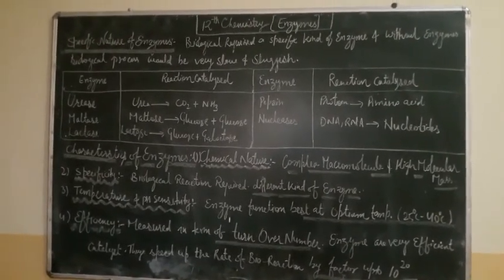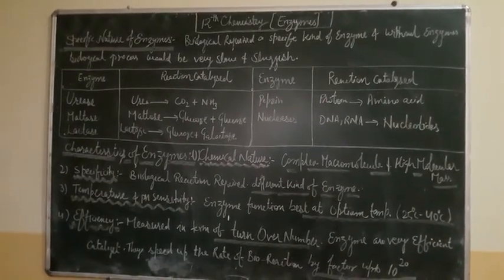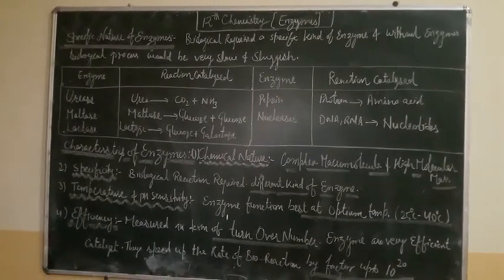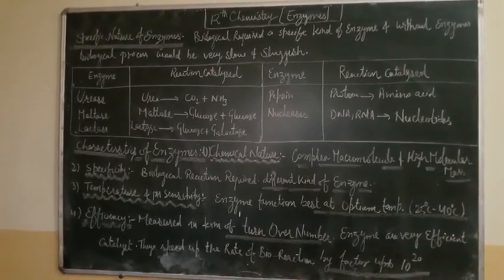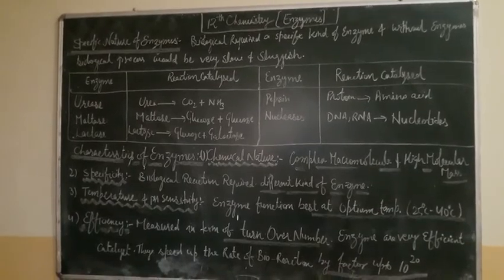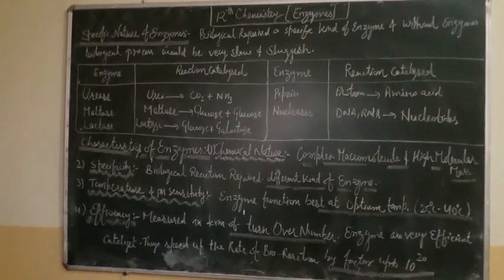You can see here that a particular enzyme acts as a catalyst for a particular reaction. Urease is the enzyme that catalyzes the conversion of urea into carbon dioxide plus ammonia.